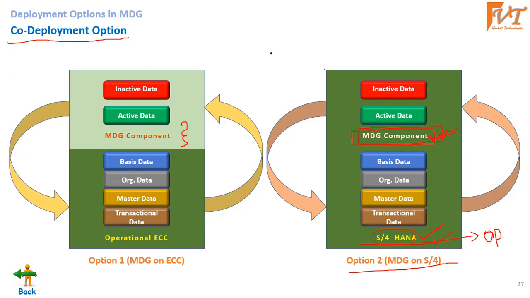And which version is this in S4 HANA? S4 version 1909, with MDG version 9.0. Compared to the latest version, it's not too old, just two subversions old. 9.0 is the older one, and 9.2 is the latest one. Okay. Thank you.